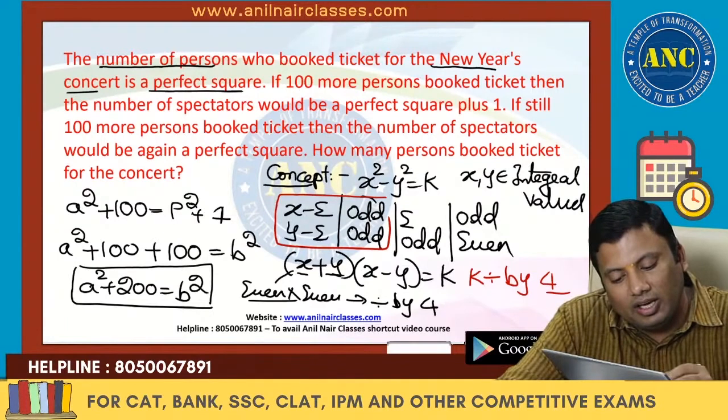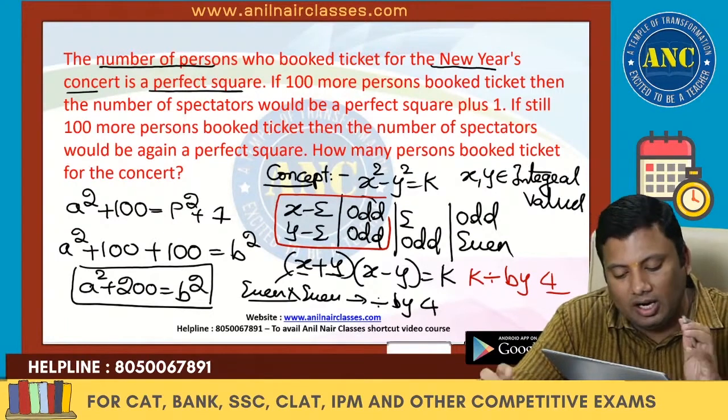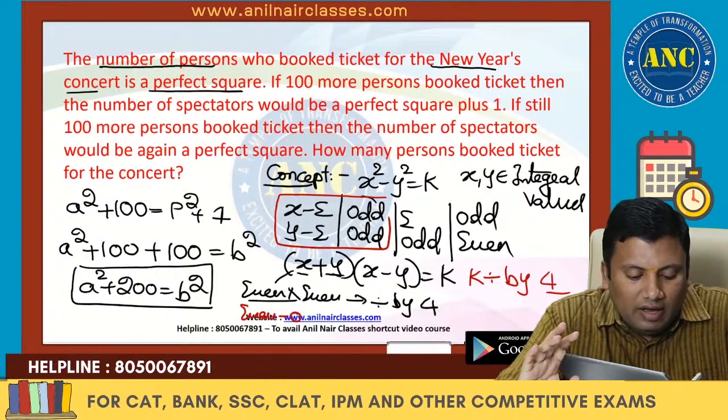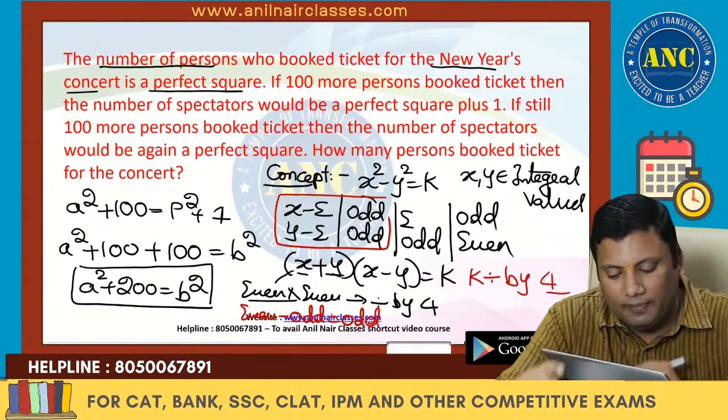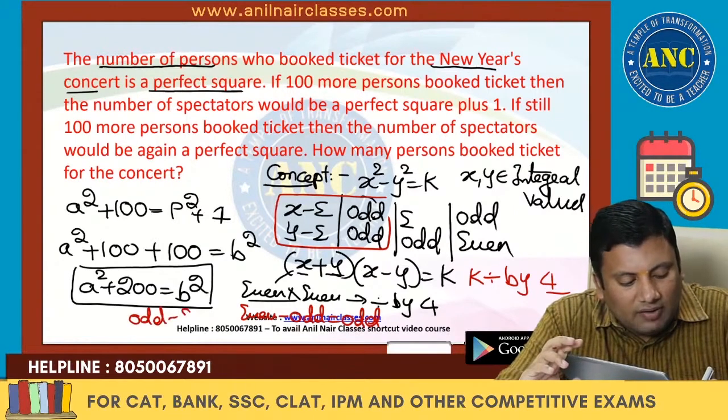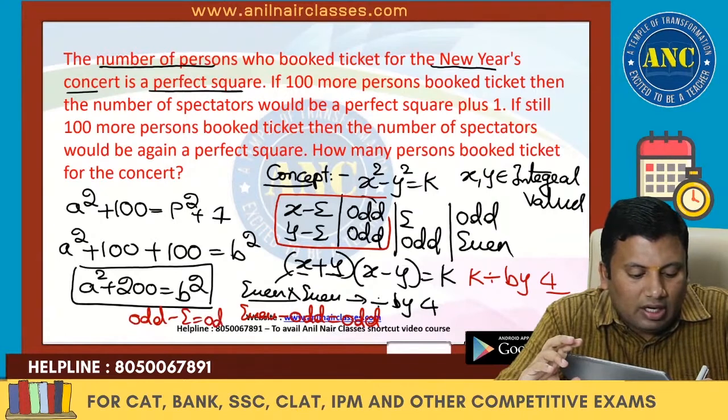If x is even and y is odd, even square minus odd square, even minus odd is odd. If x is odd and y is even, odd square minus even square is an odd number.